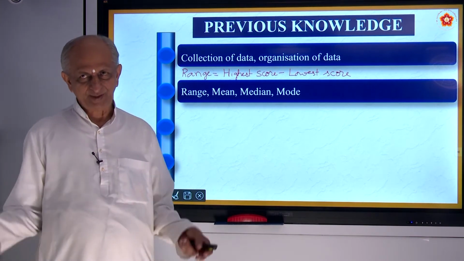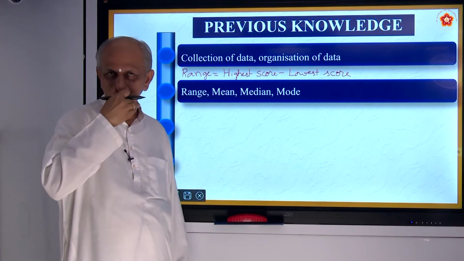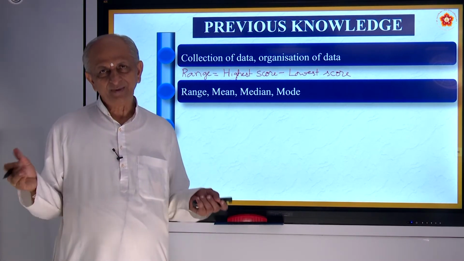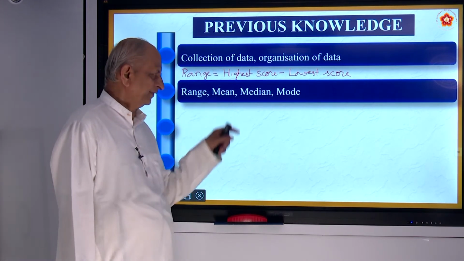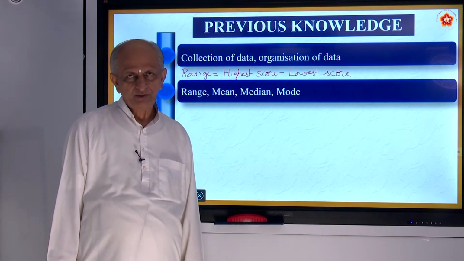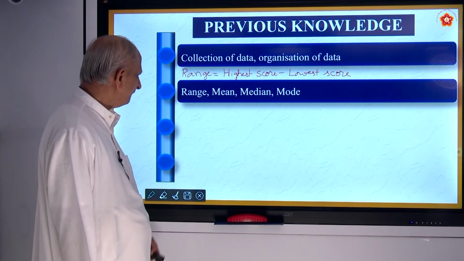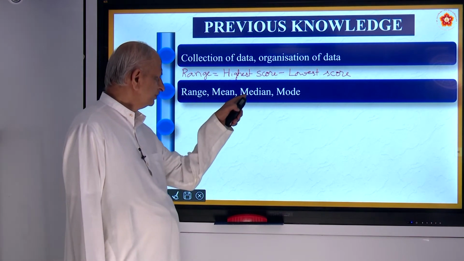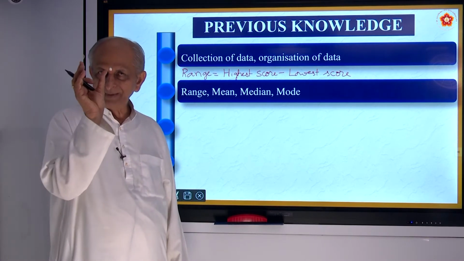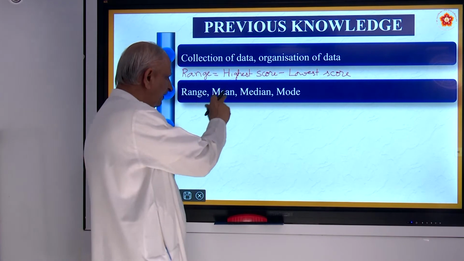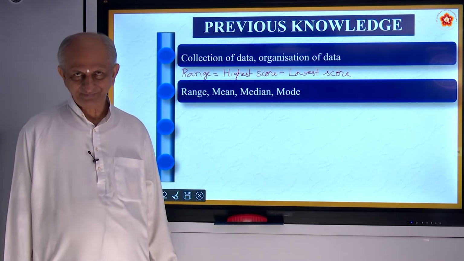Also you studied about mean or average. Suppose your marks are there, 6 subjects. Suppose you have scored 420 marks out of 600. Then you say mean, means adding all the subjects and dividing by the number of subjects. So that will give the percentage, correct? And that will give the mean also. And then you have median, another way of measuring the middle score. All these three, called mean, median, mode, are what are called the three central tendencies.